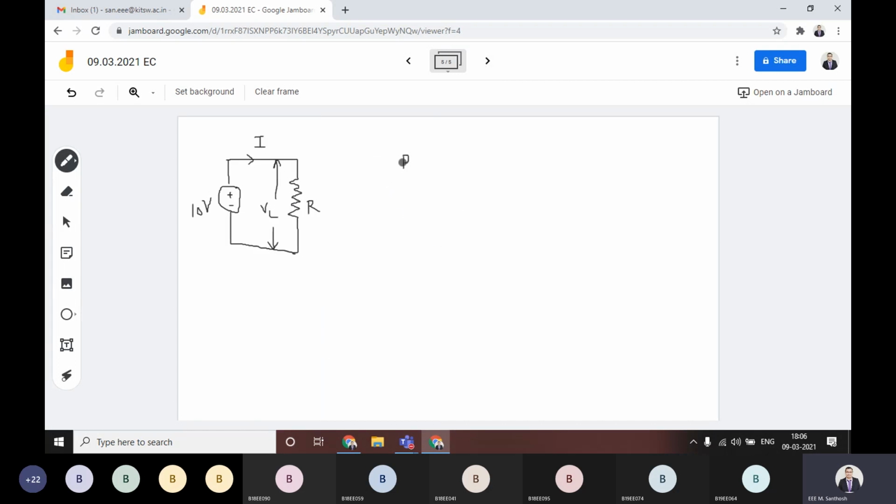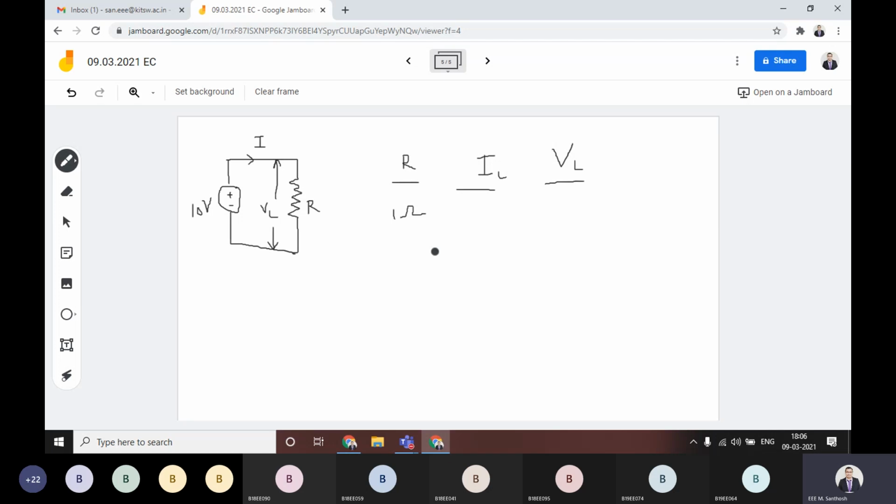Suppose you consider the R value, the load current IL, and VL in all the cases. Then can anyone tell me, if R value is 1 ohm, what is the value of IL?